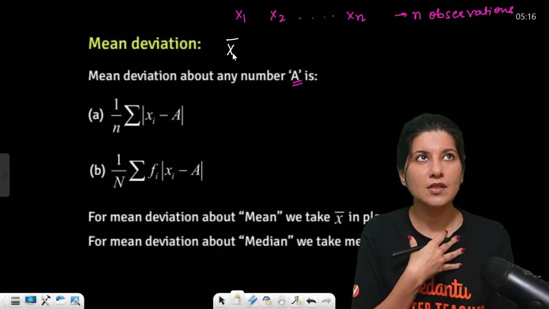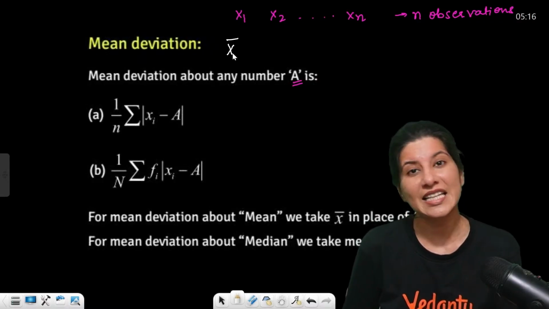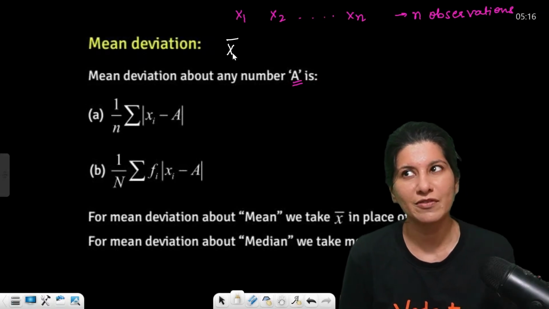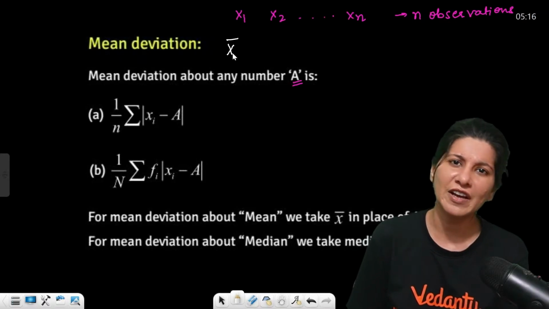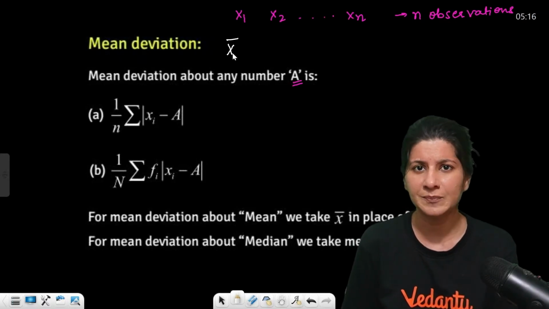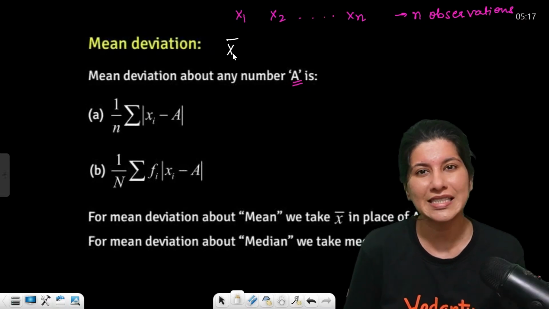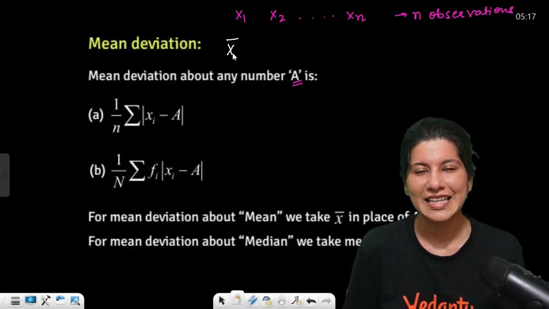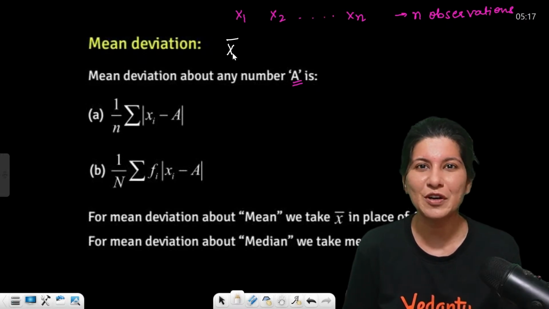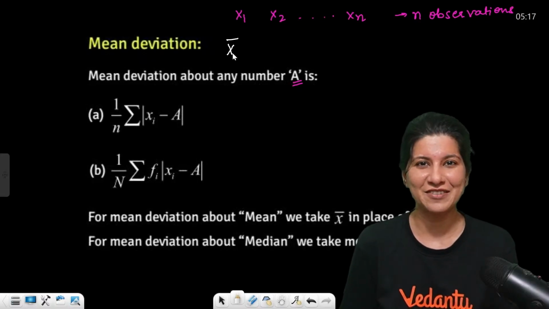Like suppose we are talking about the weight of 10 students of your class. Some of the students are having 40 kg, some 45, 50, 55, 60, 65, right? Now average weight, let's fix it at 50.